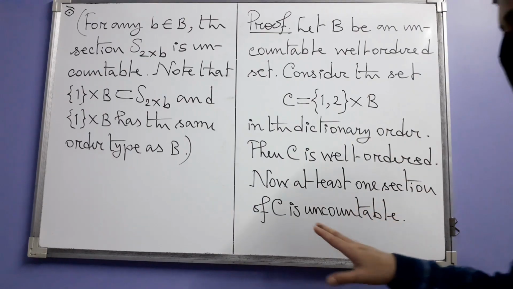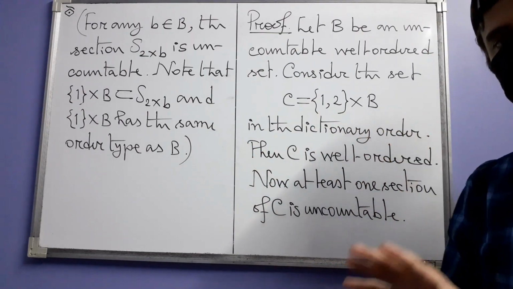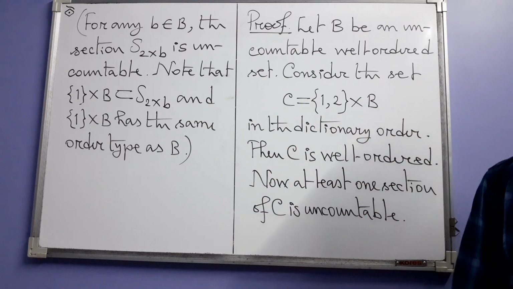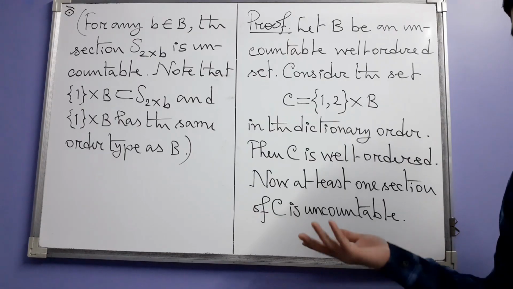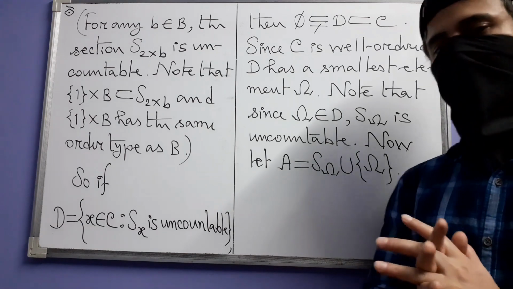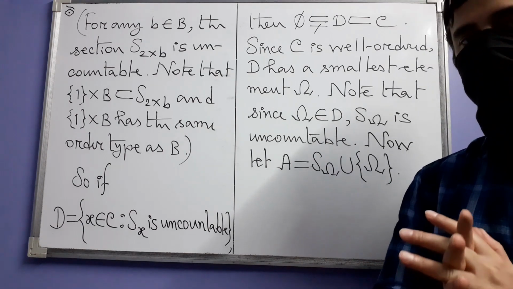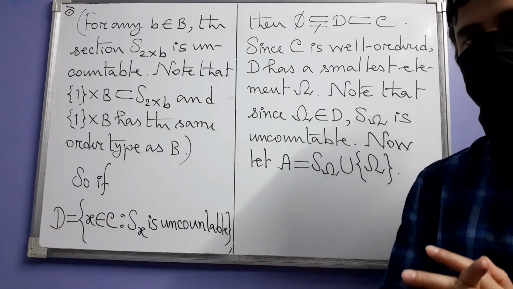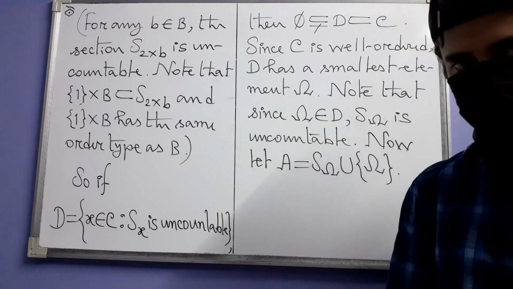Again, here also the existence of that itself just matters. Now, what can we do with this information? Let's see. Alright, so the well ordered set C has at least one uncountable section.